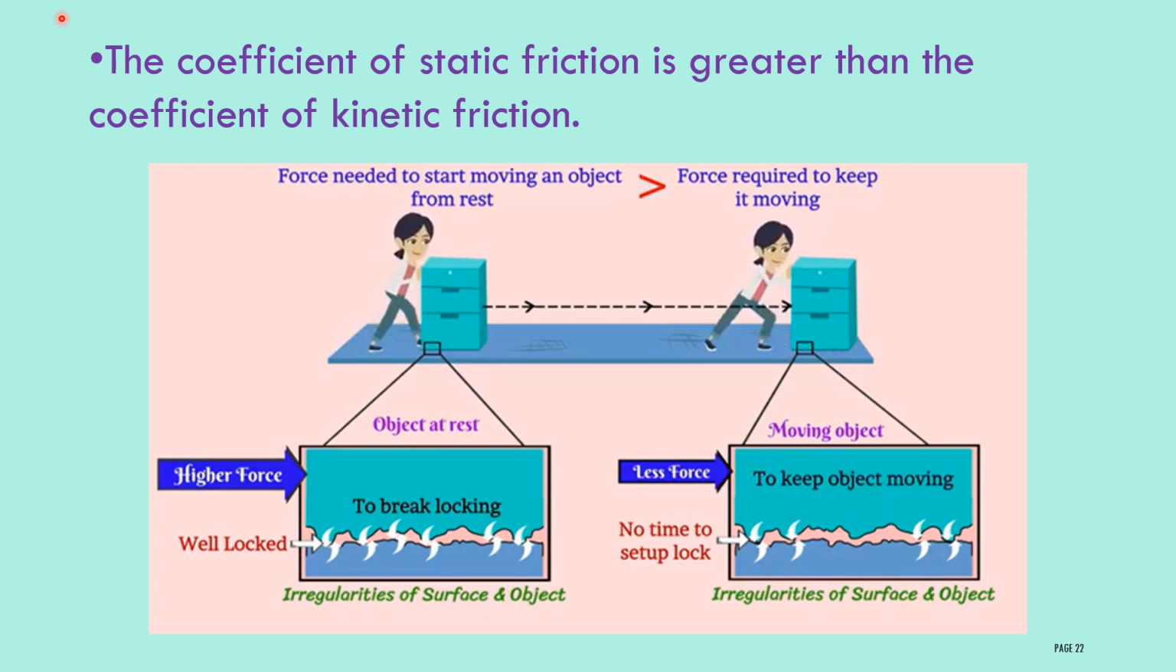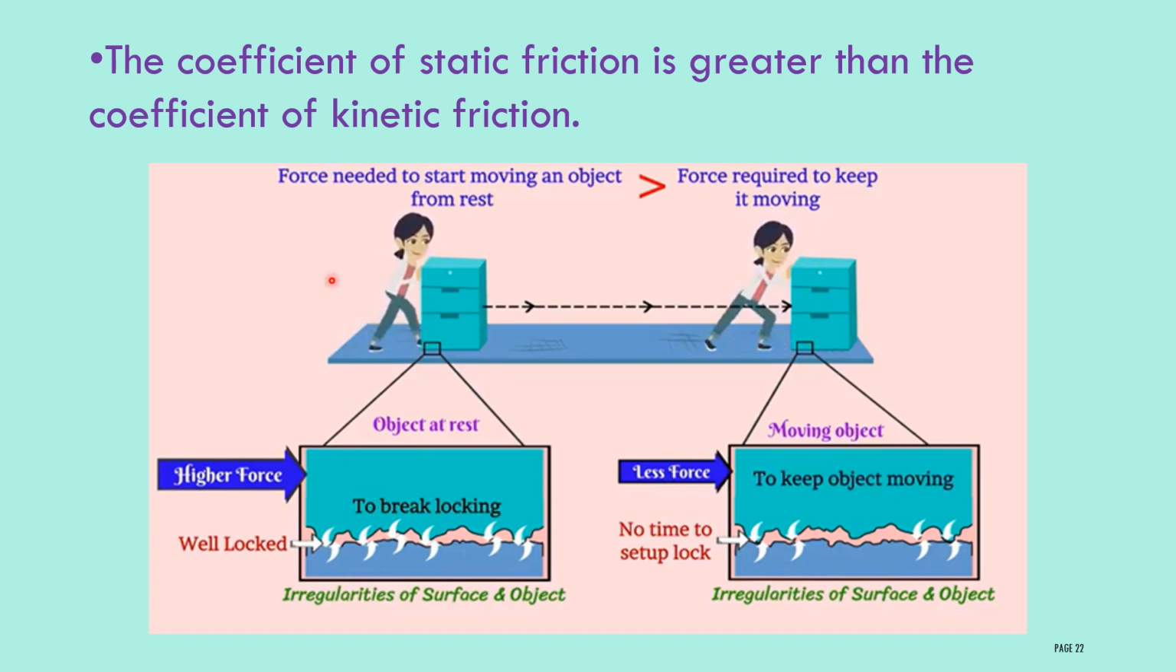Fifth law of friction: the coefficient of static friction is greater than the coefficient of kinetic friction. Static friction is nothing but the friction an object possesses when it is at rest. Kinetic friction is nothing but the friction an object possesses when it is moving.